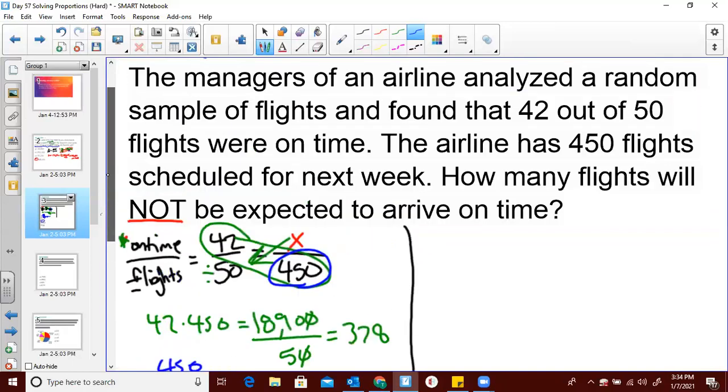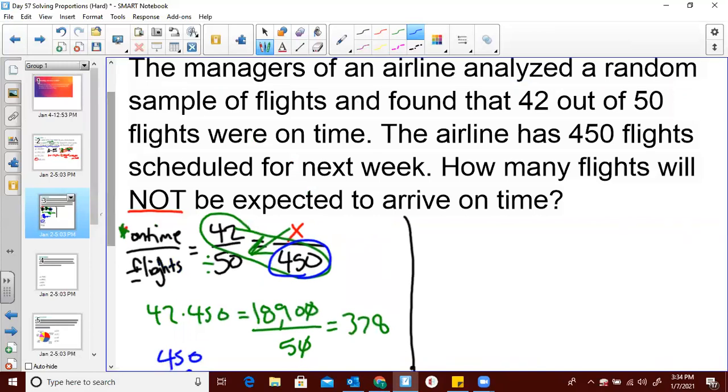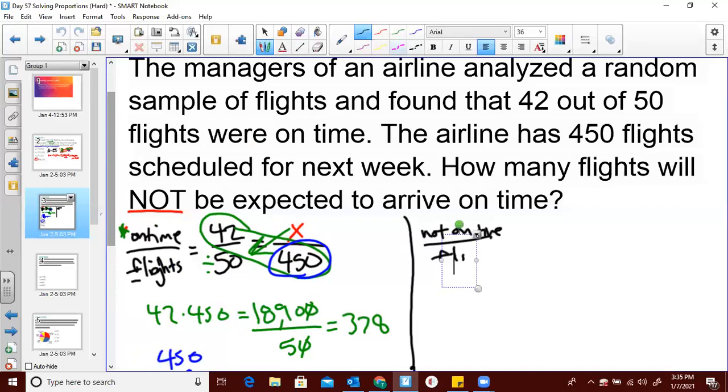All right, let's switch it up. Let's try to find the number of flights that are not on time. All right, so let's set up our proportion. We have not on time over flights. What you'll notice is that the way that we do this is very similar. There's really just one big change.